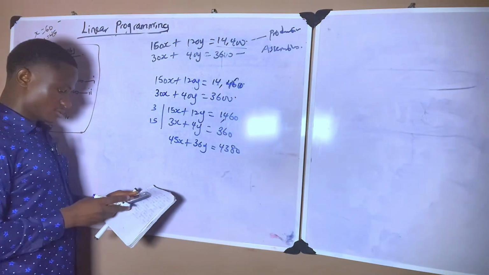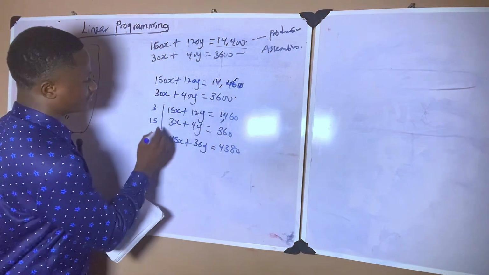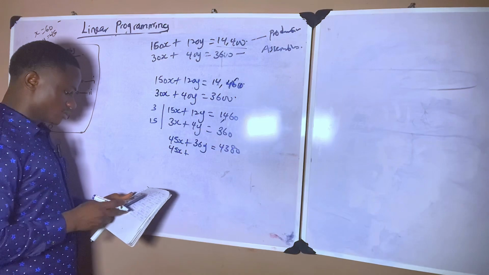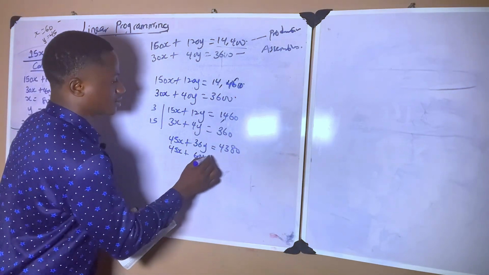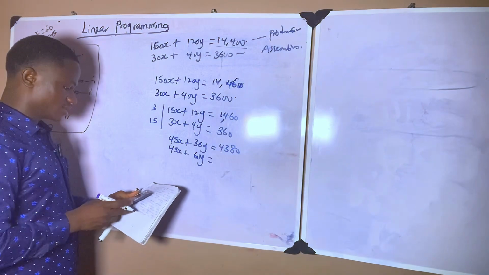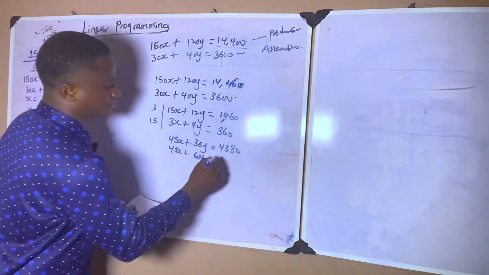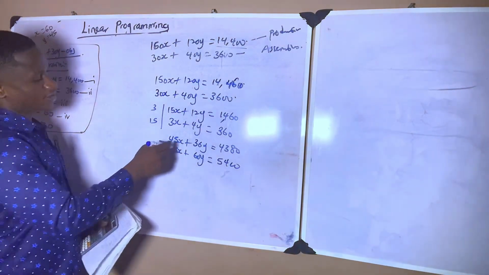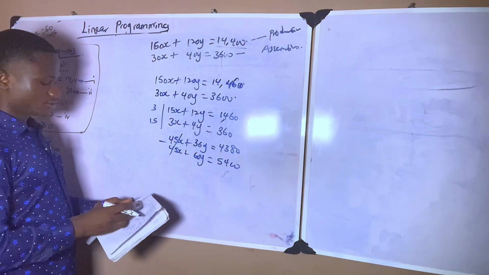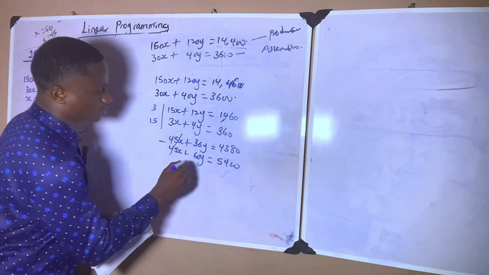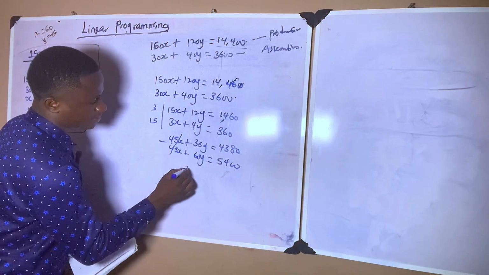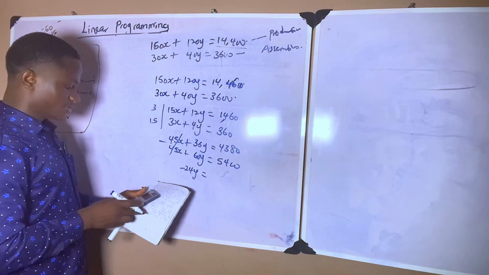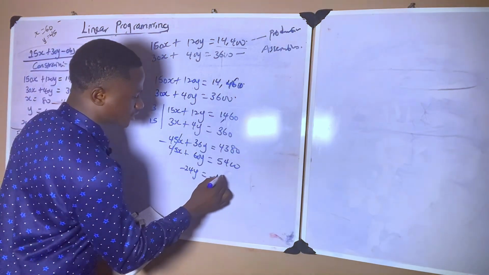4380. So we have the same 15 times 3, we have 45x plus 15 times 4, that gives us 60y equals 15 times 360, which is 5400. Then I introduce minus to cancel this guy here and this guy here. So this is out. 36 minus 60, I have minus 24y equals 4380 minus 5400. That gives me minus 1020 naira.